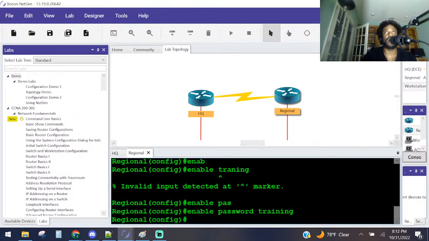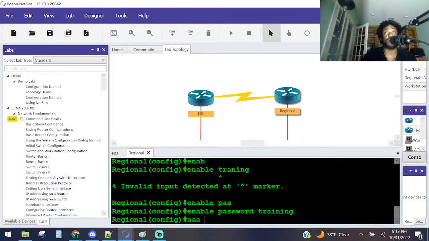And then step number 4: configure login authentication to use the enable password as the default method. So in other words, they're saying when you log into this router, by default, use the enable password to log in, even though we created a username and password. So how do we do that?